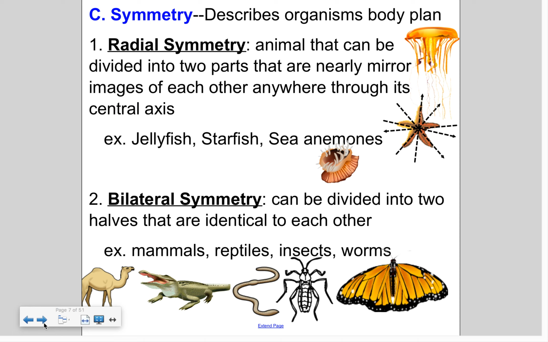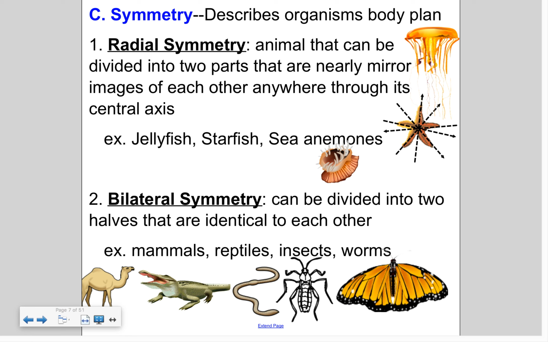We also classify animals based on their symmetry, basically looking at their body plans. Do they have radial symmetry, bilateral symmetry, or no symmetry at all? So radial symmetry means that you can divide this organism into two parts that are nearly mirror images anywhere through its central axes. So jellyfish, you can cut this jellyfish numerous ways and still get a mirror image. Starfish, look how many different ways you can cut a starfish where you would get a mirror image. Sea anemones.